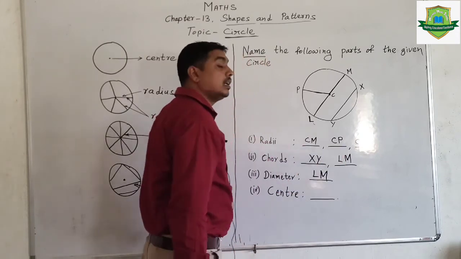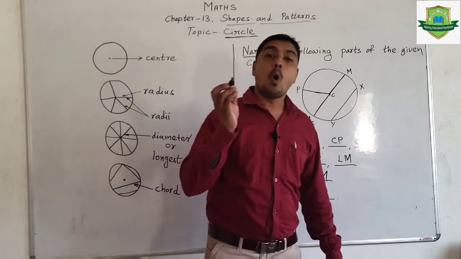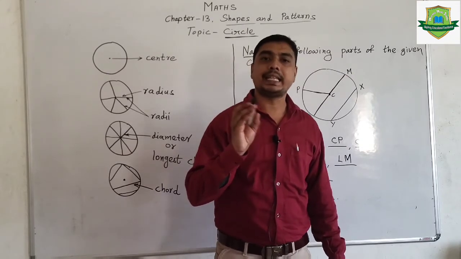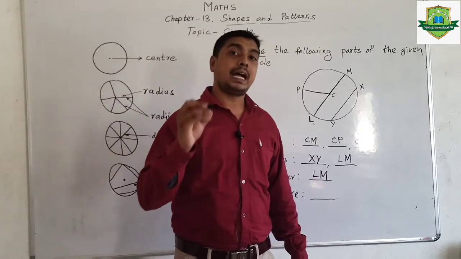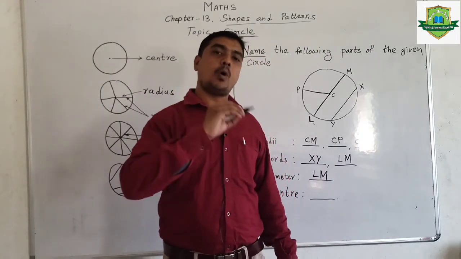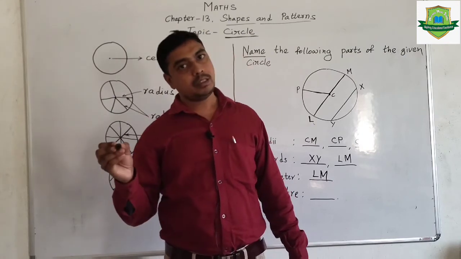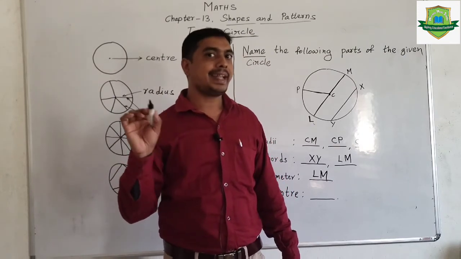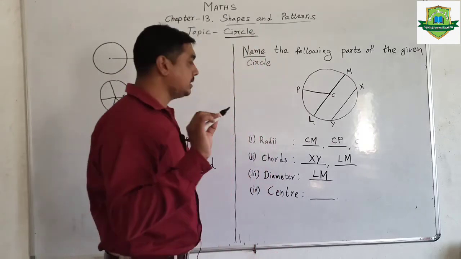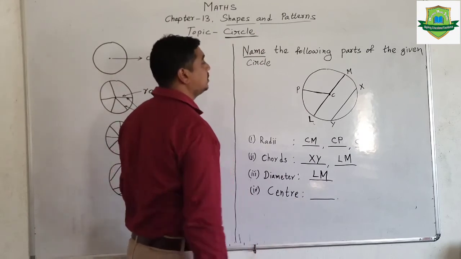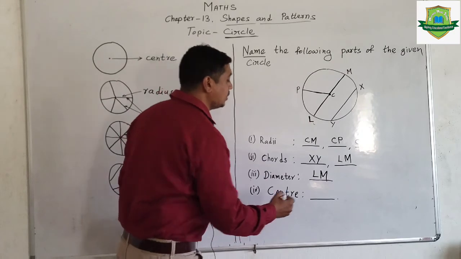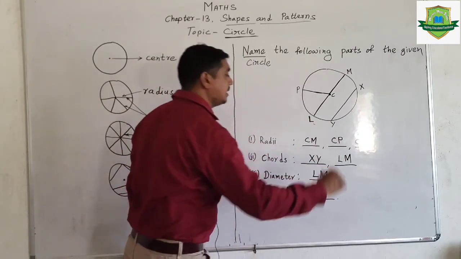Now remember dears, all chords we cannot call a diameter, but all diameters we can call a chord. That means all diameters can be a chord, but all chords cannot be a diameter. I hope you understood this. Now the center. So we know there is only one center, that is C. So I will write down only C here.